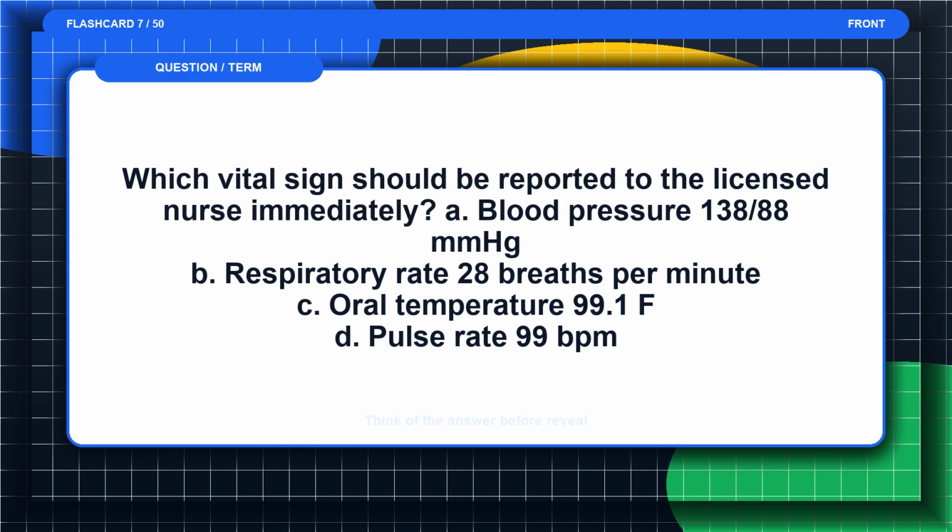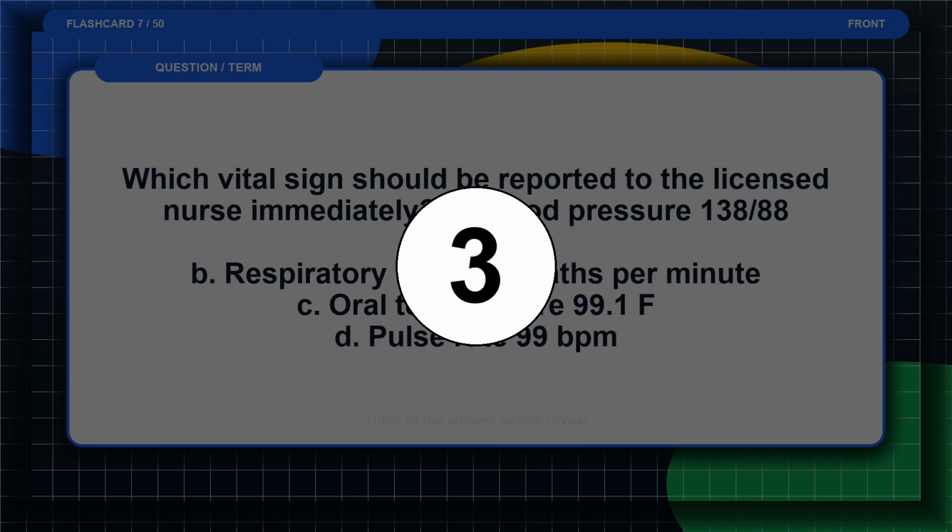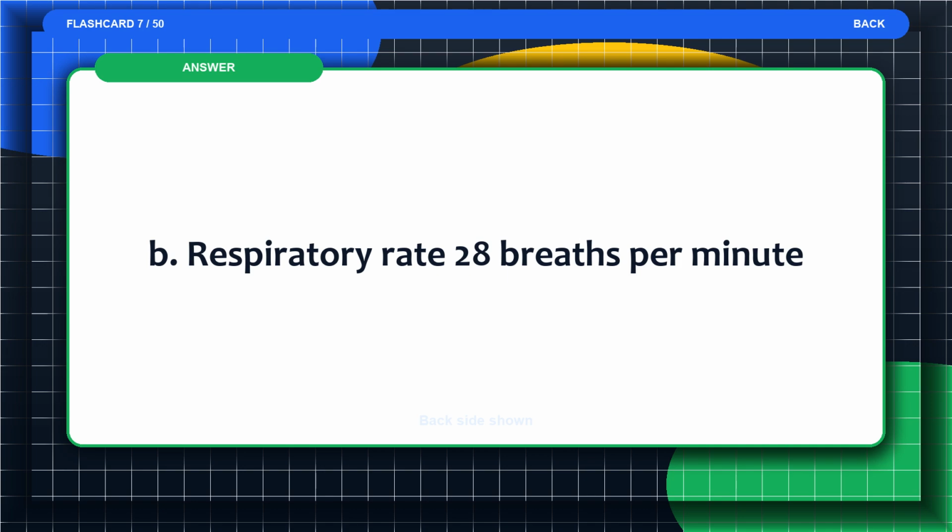Flashcard 7. Which vital sign should be reported to the licensed nurse immediately? A. Blood pressure 138/88 mmHg. B. Respiratory rate 28 breaths per minute. C. Oral temperature 99.1 F. D. Pulse rate 99 beats per minute. Think of the answer before the reveal. The answer is B. Respiratory rate 28 breaths per minute.